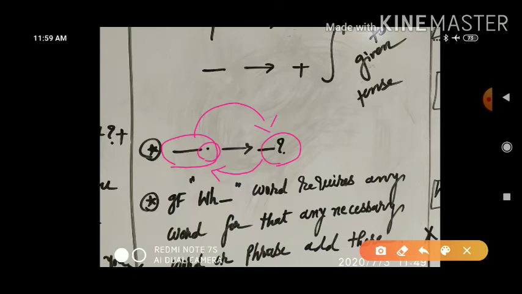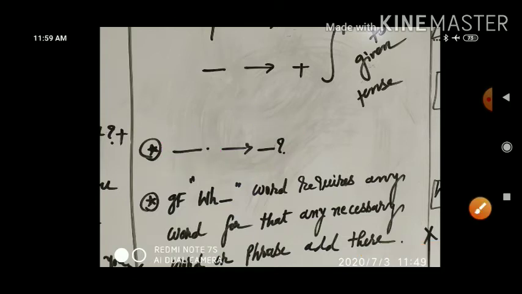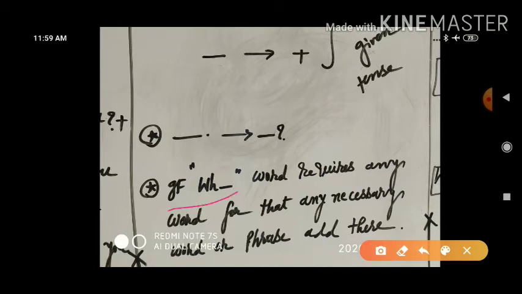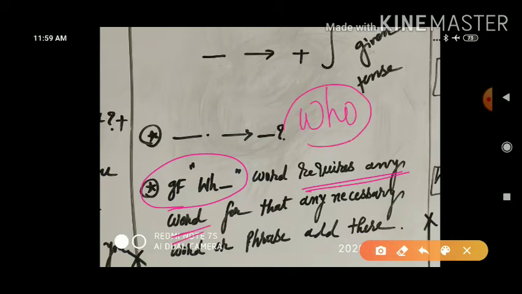Apart from that, one thing you will keep in your mind, and that is this: if a WH interrogative word is there, and if that WH word requires any word, suppose WHO, then who always requires a subject. So you have to add a subject yourself in the sentence.